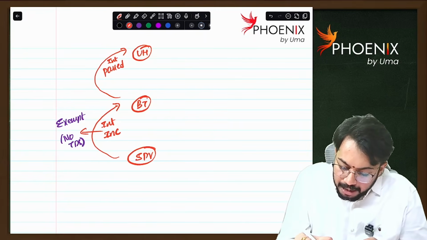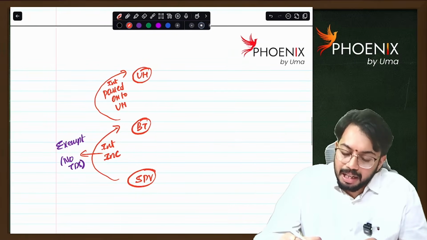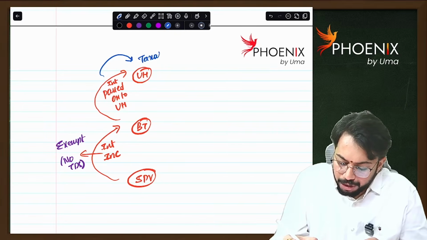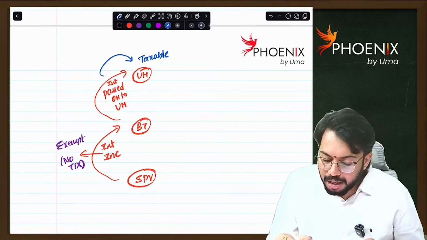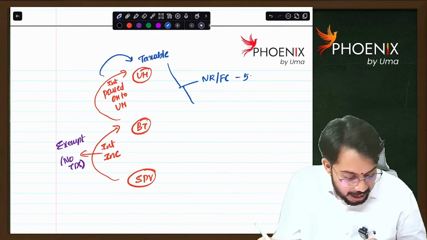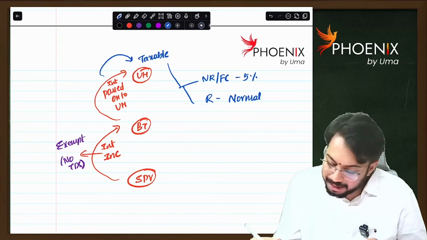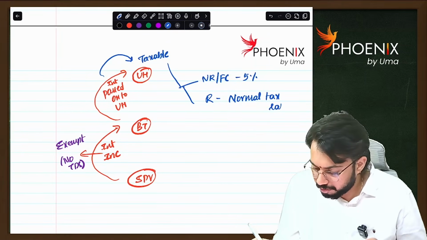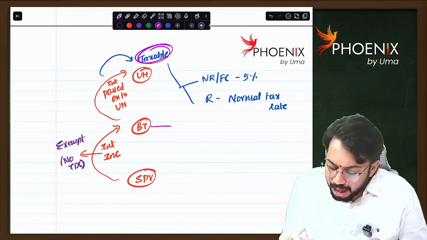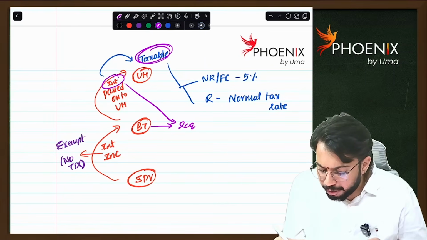Whatever interest is passed on to unit holder, this interest is taxable in the hands of unit holder. Sir, what is the tax rate? In case of non-resident or foreign company, the tax rate is 5%. In case of resident, the tax rate is the normal tax rate. Now, it is taxable in the hands of unit holder, na? So for this interest, business trust is required to deduct TDS.